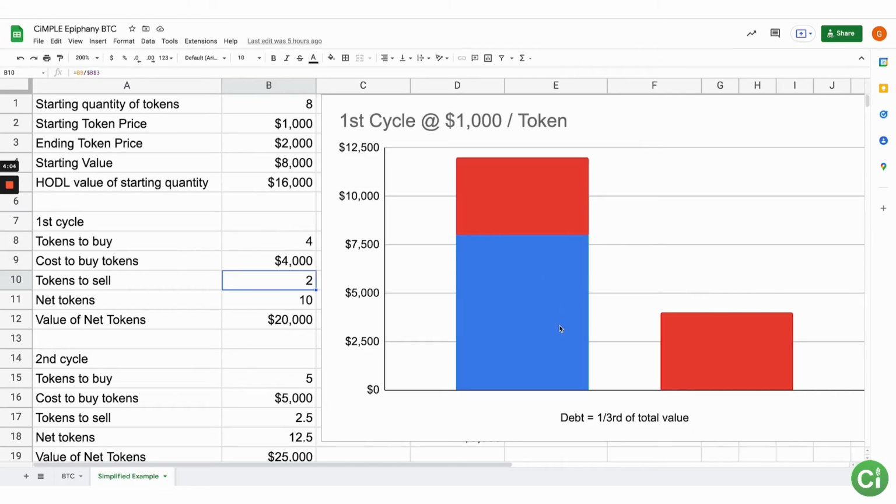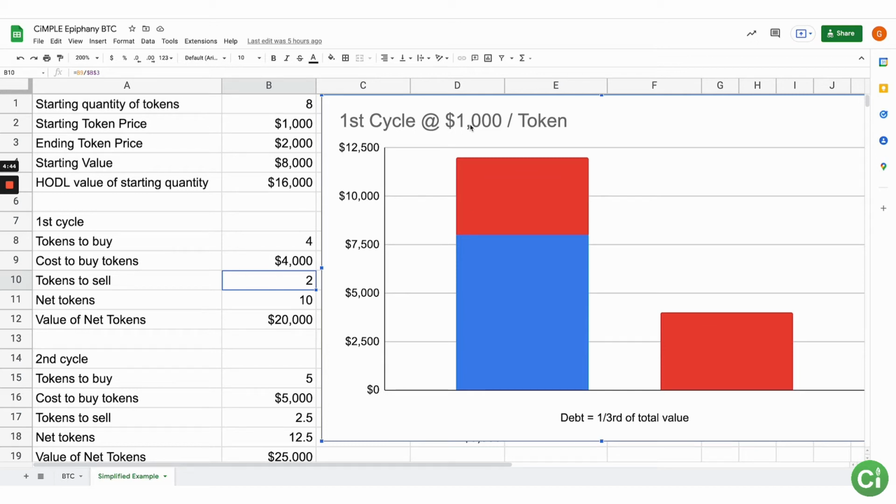Okay, so on the purchase side, let's take a look at this. You have 8,000 that you started with, then you take on a debt of 4,000, and you buy tokens with it. So at that moment in time, the tokens are worth 4,000. So you put them on here, right? So you have the 8,000 plus the 4,000. And what I want to point out is that at the moment you took out the loan, 4,000 is half of 8,000, right? But when you take the 4,000 and add it to the 8,000, you now have 12,000 worth of assets and only 4,000 in debt, which means 1/3 of your total value is debt, right? So that's the situation right now.